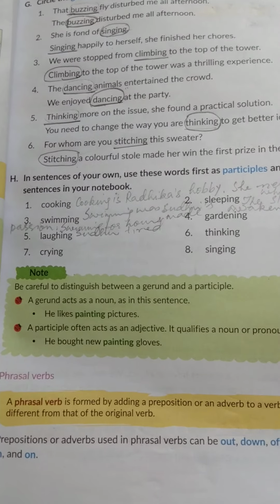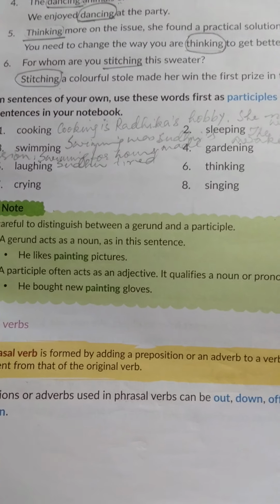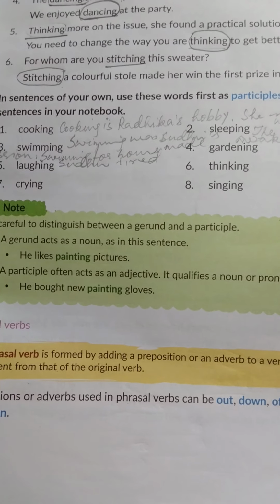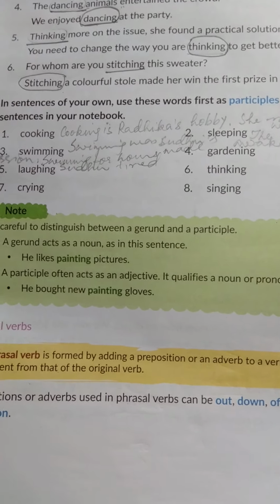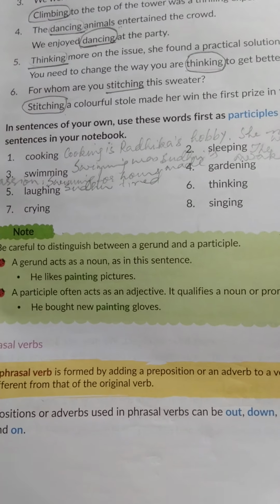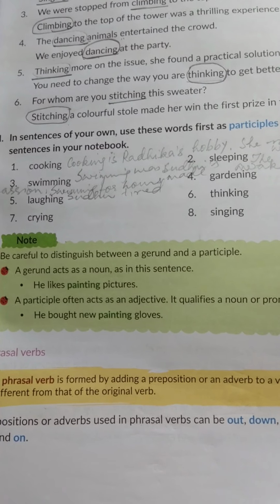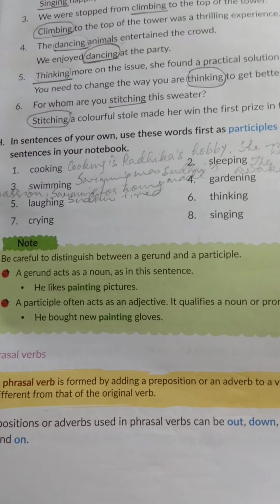Now, be careful to distinguish between a gerund and a participle. A gerund acts as a noun, as in the sentence, he likes painting pictures. A participle often acts as an adjective. It qualifies a noun or a pronoun. For example, he bought new painting gloves. Here this painting is qualifying the noun gloves. So when a word is qualifying a noun, that is called an adjective. And in the previous sentence, he likes painting pictures, here painting is acting as a noun because it is written just after the verb. So it is working as an object, which is a noun here.